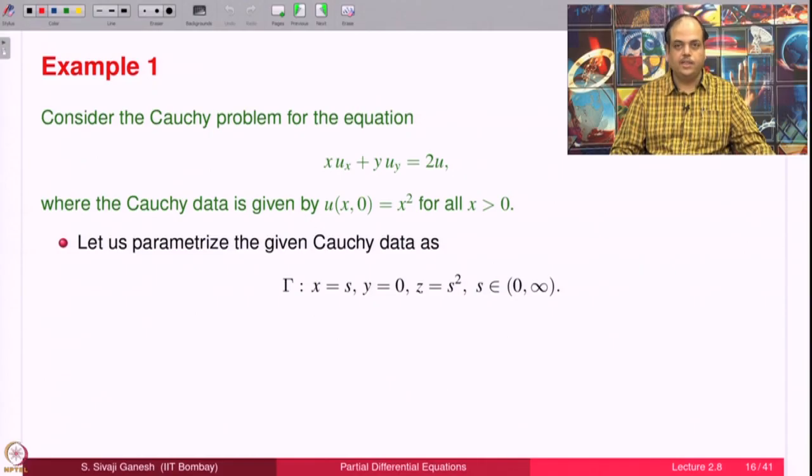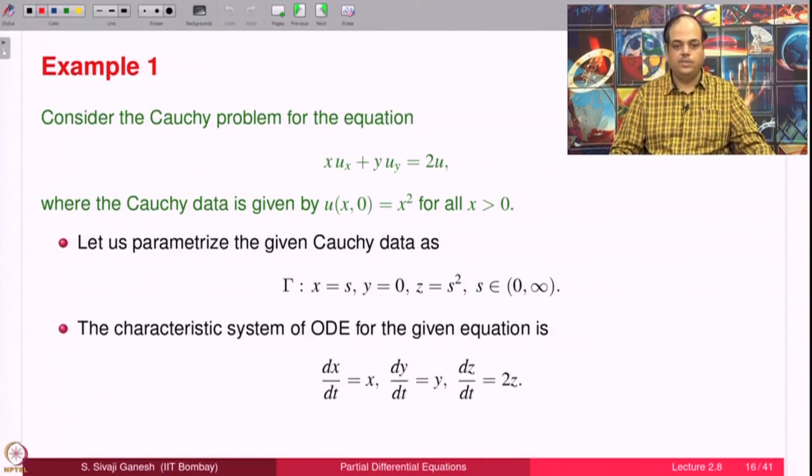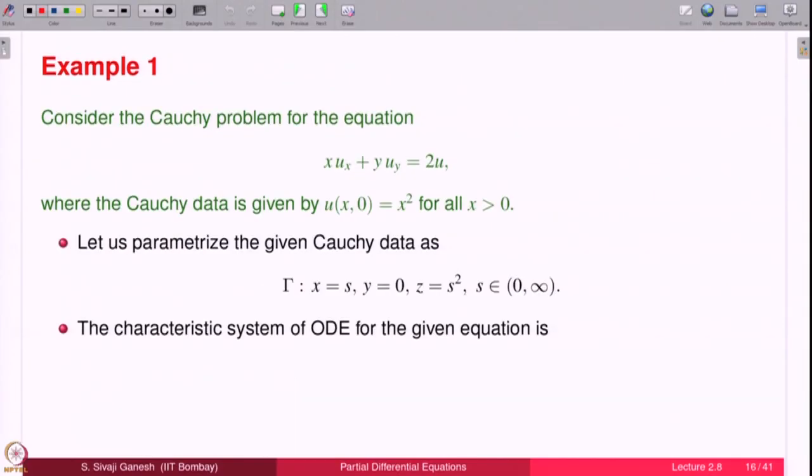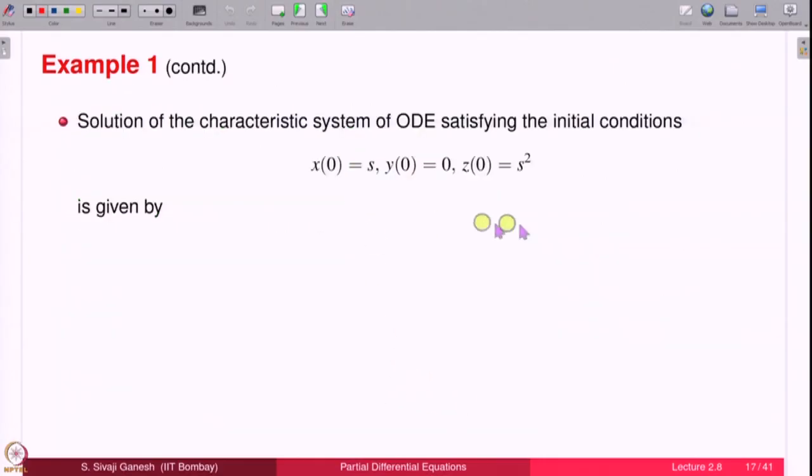Then we have to write down the characteristic differential equations, which is this. Now, we have to solve this with initial conditions, so that at time t equal to 0, it passes through points of gamma. So, these are the initial conditions. Solutions are very simple. The equations are linear, right, dx by dt equal to x. So, the solution is a constant times e power t, here also a constant times e power t, and here a constant times e power 2t. What that constant turns out to be comes from the initial data. So, these are the solutions.